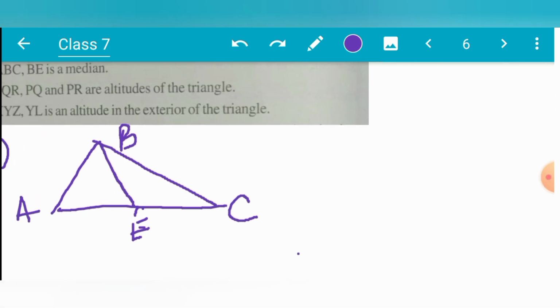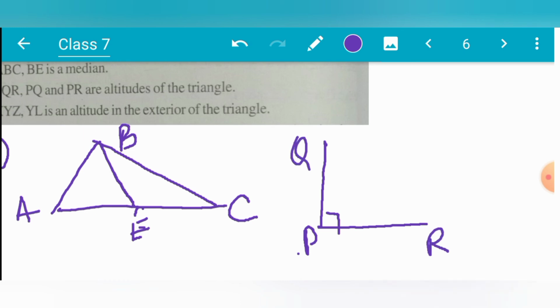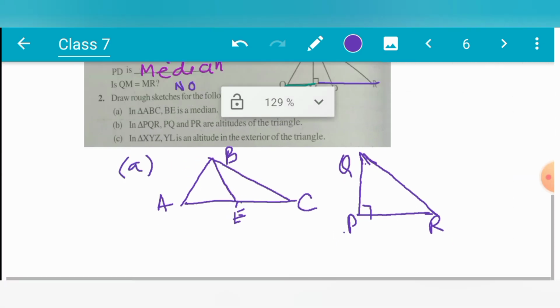It is possible only when PQ and PR both are altitudes, which happens only when it is a right triangle. So PQ and PR are both altitudes to each other. This is a rough sketch.